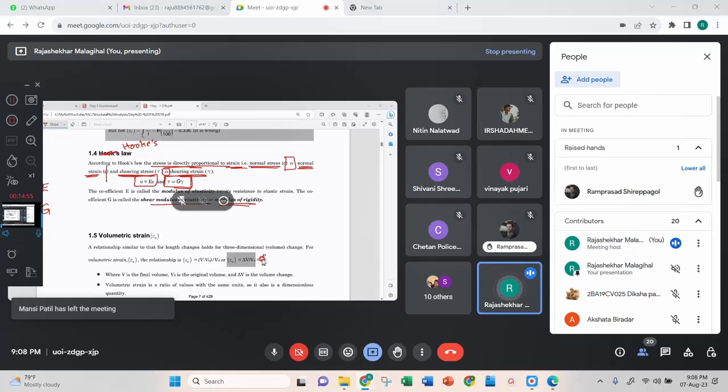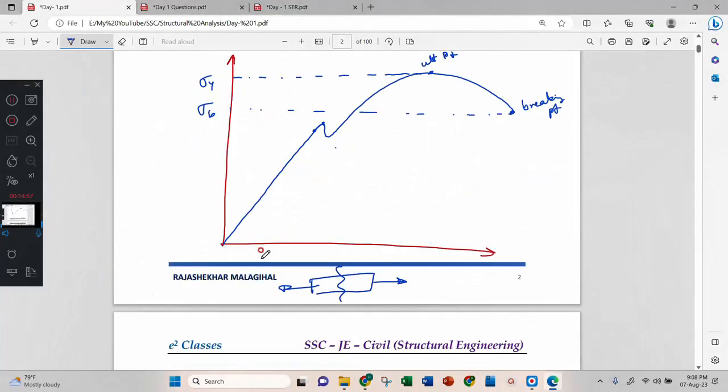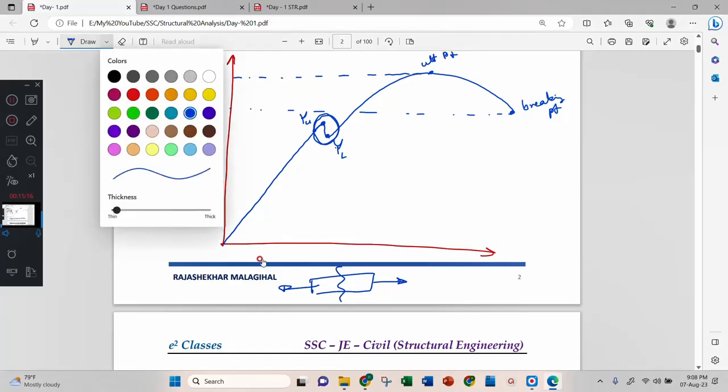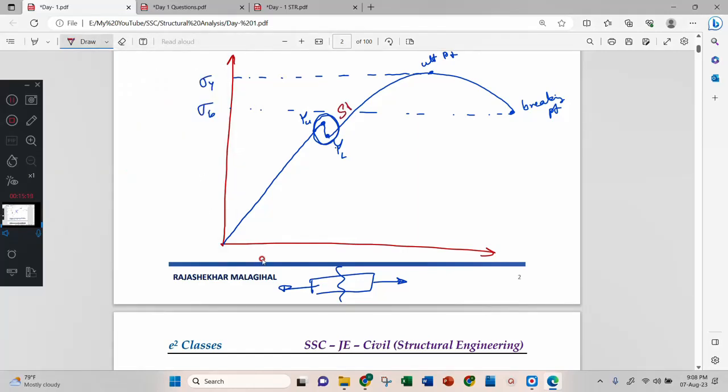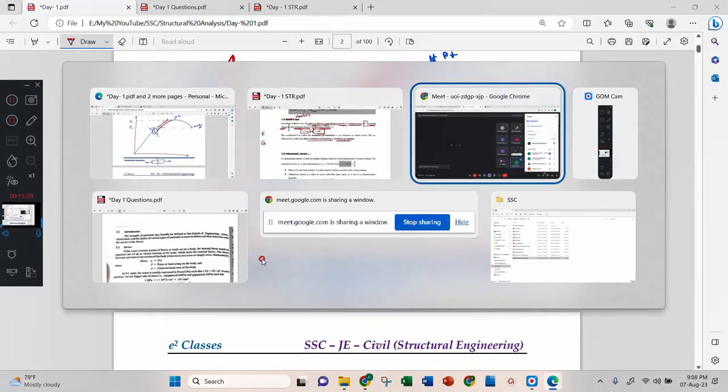Here we are seeing two points, one here and one here. These two are the upper yield point and the lower yield point. This zone is called the plastic zone. And from here this is strain hardening, because the material is again taking the load. It starts taking the load again, therefore it is strain hardening.